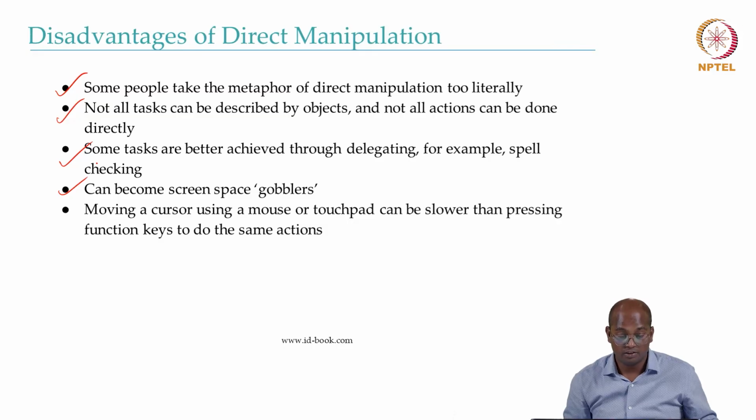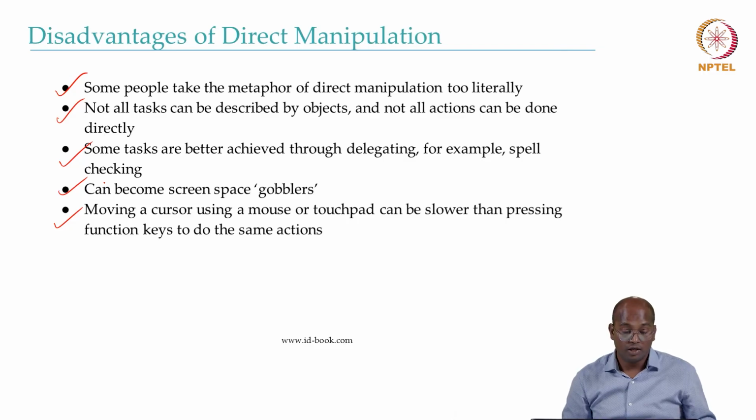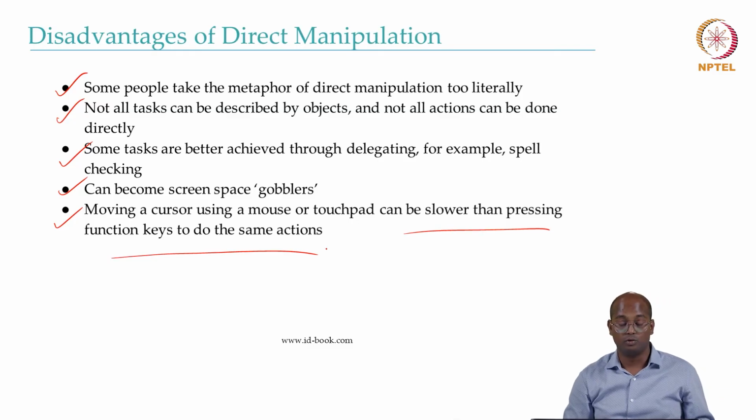Can become screen space gobblers. So basically in that case, often you see your screen is full of all those direct manipulation. So moving a cursor using a mouse or touchpad can be slower than pressing a function key to do the same, right?